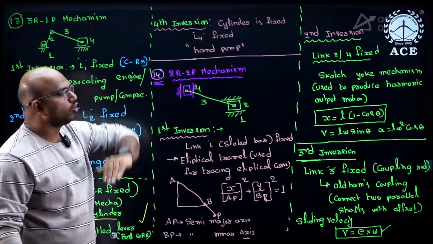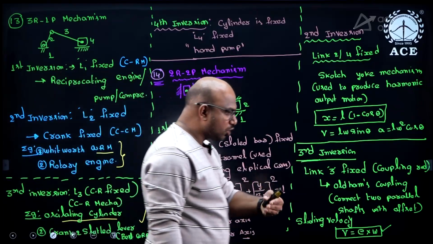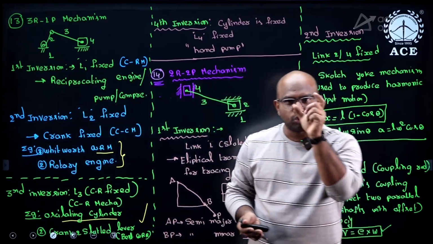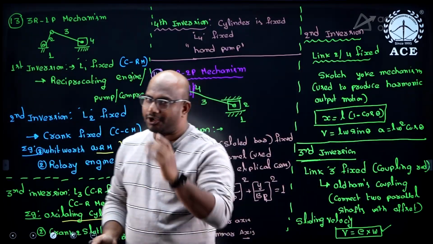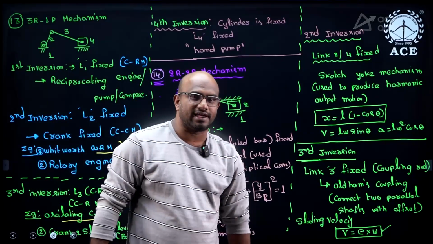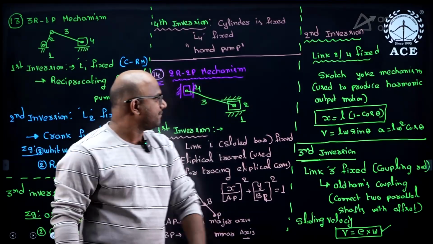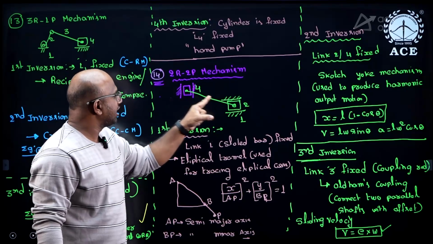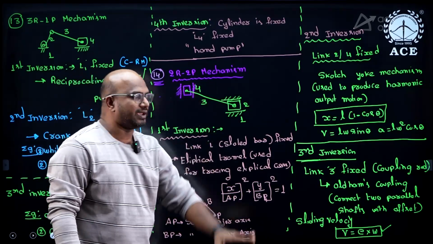Next, the 2R2P mechanism. What is meant by a 2R2P mechanism? 2R means 2 revolute pairs. 2P means 2 prismatic pairs. So a 2R2P mechanism means, listen carefully, I have 2 revolute pairs and 2 prismatic pairs.